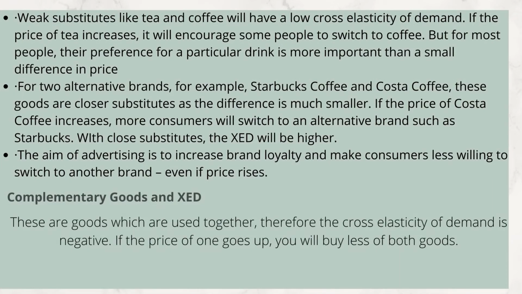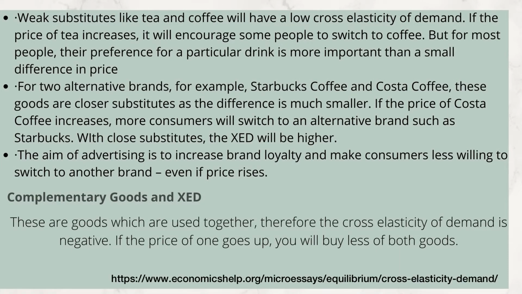Point number 1: weak substitutes like tea and coffee will have a low cross-elasticity of demand. If the price of tea increases, it will encourage some people to switch to coffee. But for most people, their preference for a particular drink is more important than a small difference in price. Point number 2: for two alternative brands, for example Starbucks Coffee and Costa Coffee, these goods are closer substitutes as the difference is much smaller. If the price of Costa Coffee increases, people will switch to Starbucks. Point number 3: the aim of advertising is to increase brand loyalty and make consumers less willing to switch to another brand, even if price rises.